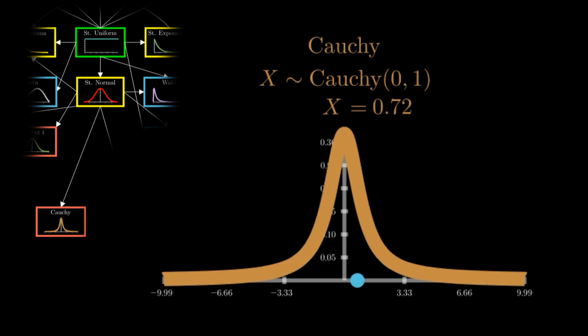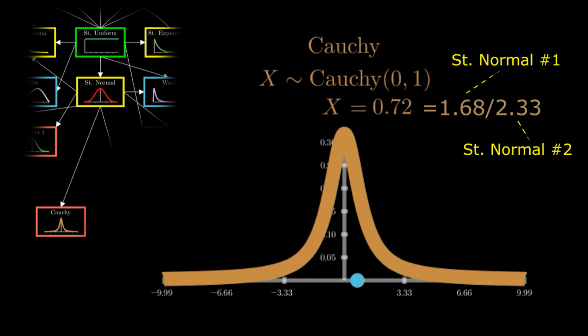In our case, since we are looking to sample from the Cauchy 0,1 distribution, which by definition is a ratio of two independent standard normals, our recipe is quite simple. We just need to sample two values from the standard normal and divide one by the other, and the ratio will be a random draw from the Cauchy 0,1 distribution. This method is referred to simply as statistical transformation, since that's all it really is.